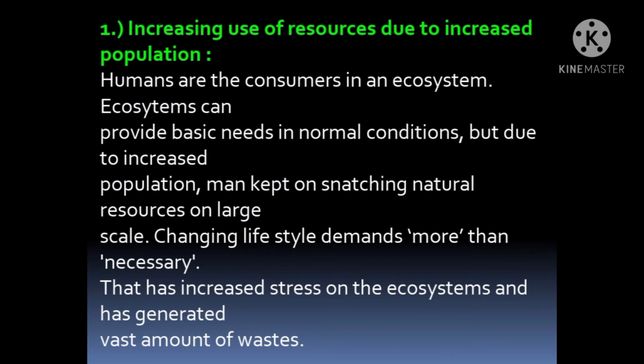First of all, we are harming the ecosystem, we are harming our environment, and on top of that, we are generating lots of waste, which is a very bad thing, affecting the ecosystem very badly. So the reason behind the diminishment of ecosystem was increasing use of resources due to increased population. Now let's see the second reason.